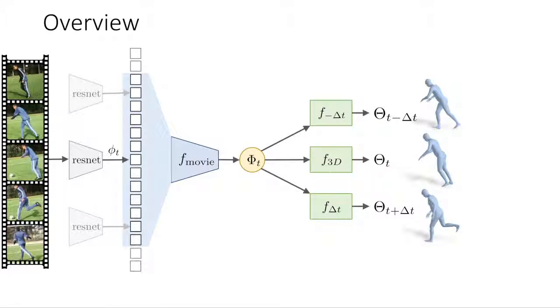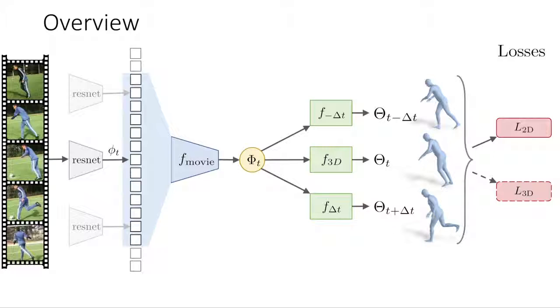Our approach can be trained with various types of supervision. When available, we use 3D ground truth. Otherwise, we train only with 2D reprojection loss, which measures how well the recovered 3D mesh and camera project onto the ground truth 2D pose annotations. We also use an adversarial prior to constrain the 3D meshes on the manifold of real humans.